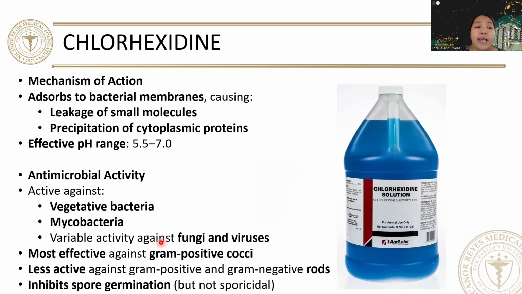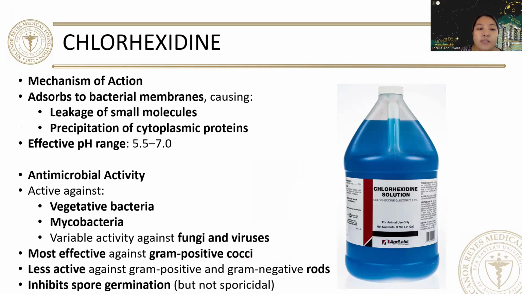Next will be your chlorhexidine. It adsorbs to bacterial membranes, causing leakage of small molecules and precipitation of cytoplasmic protein. It is effective against vegetative bacteria, mycobacteria, fungi, and viruses. And it is most effective against gram-positive cocci.